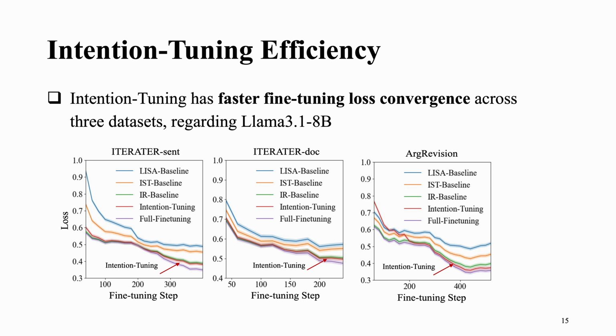We measure intention tuning efficiency by plotting its loss convergence during the fine-tuning. The intention tuning has faster fine-tuning loss convergence across the three datasets regarding Llama 3.1 8 billion.